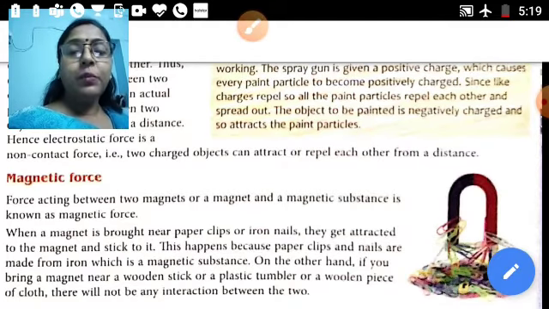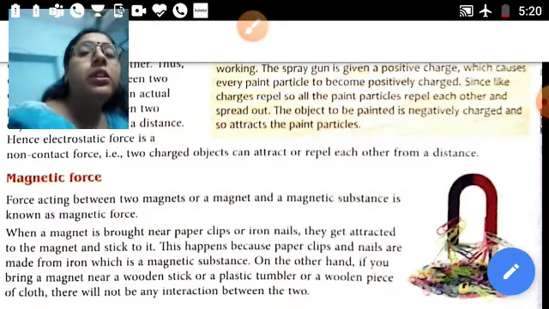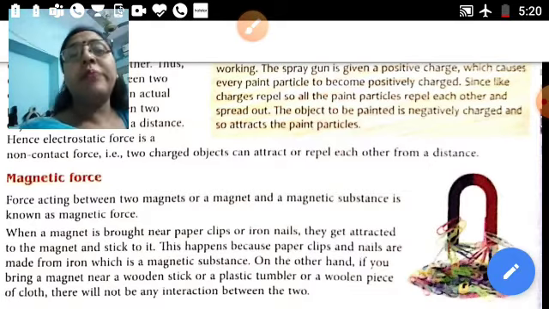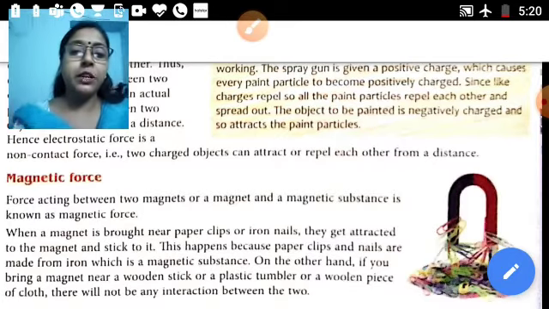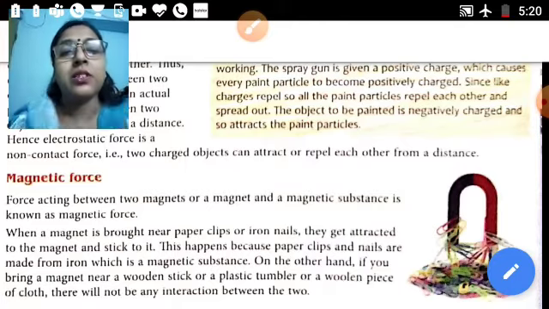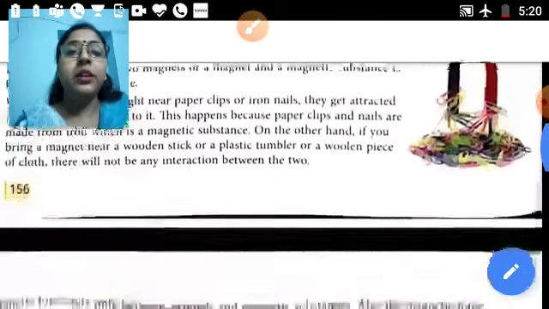On the other hand, if you bring a magnet near a wooden stick, then what will happen? Will they attract towards the magnet? No, because they are not made up of iron, they are made up of just wood or plastics. So no force of attraction takes place between them.